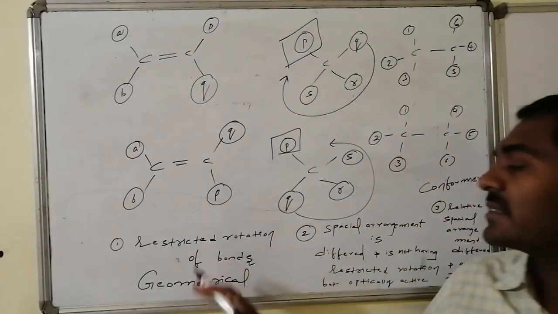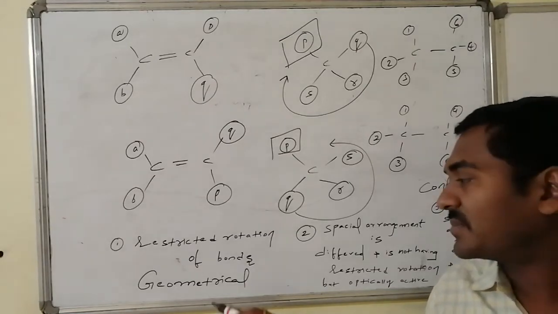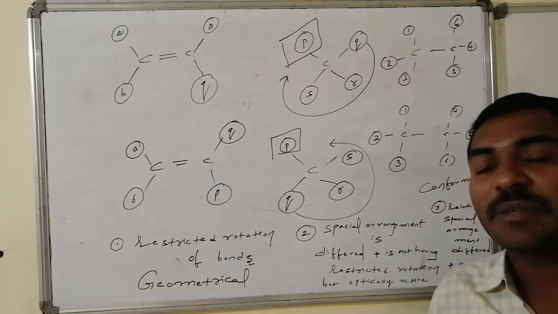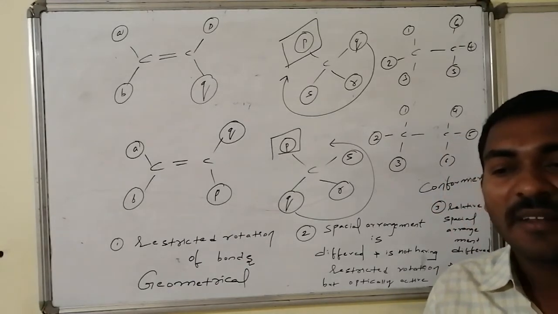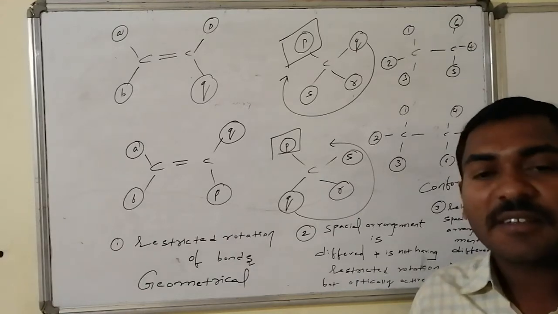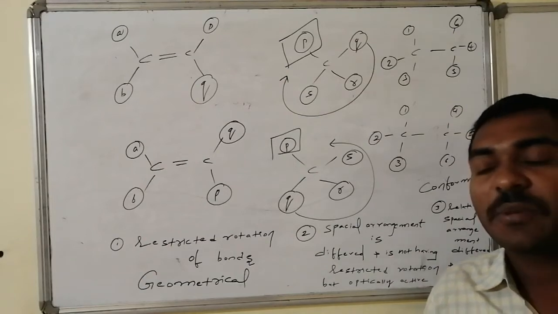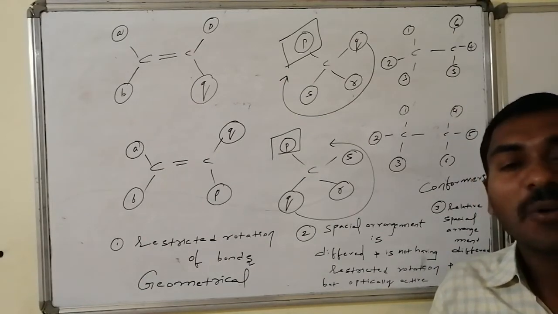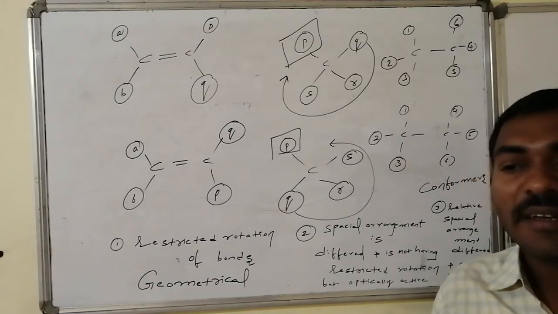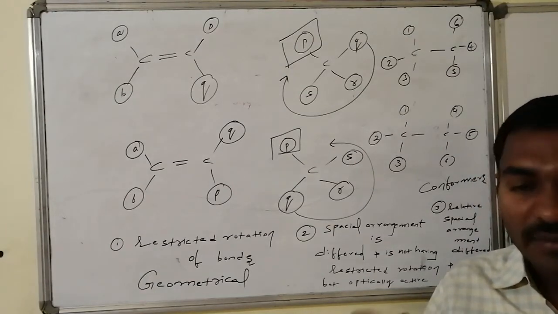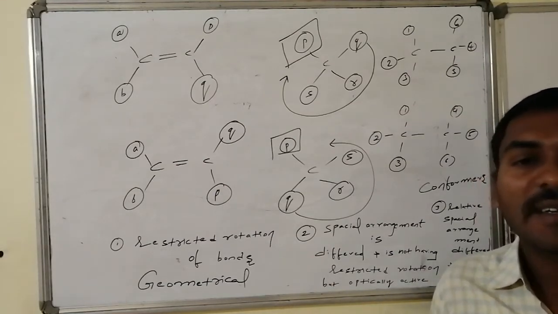Now our discussion is related to the restricted rotation related spatial isomerism, which is known as geometrical isomerism. In geometrical isomerism, where is restricted rotation present in organic molecules, how many varieties of geometrical isomers are there exactly, how to count the number of geometrical isomers in straight chain compounds, and under which conditions, between which atoms, is geometrical isomerism possible? Let us discuss all of these things.